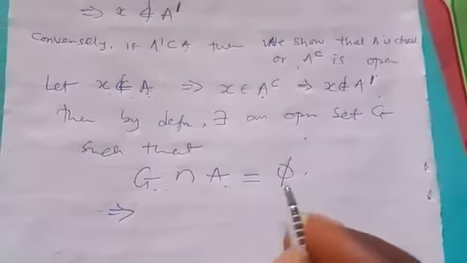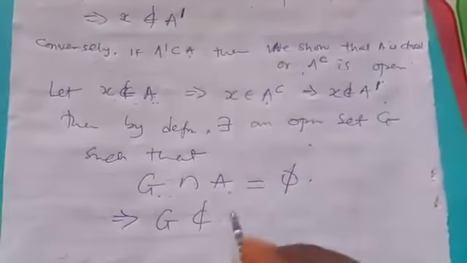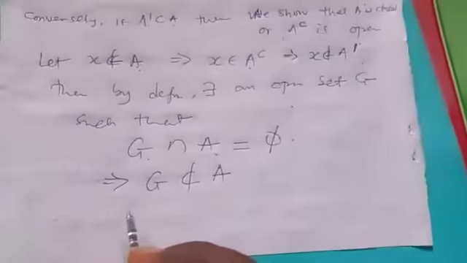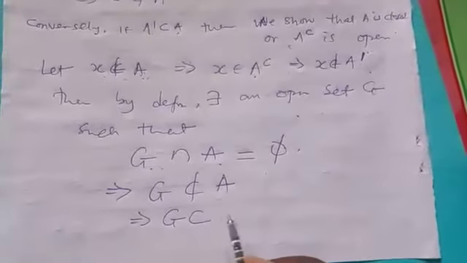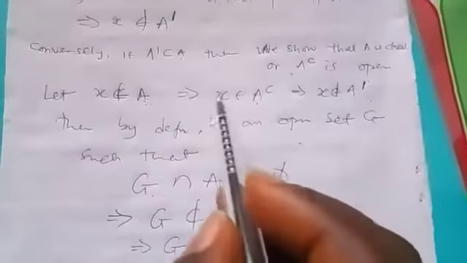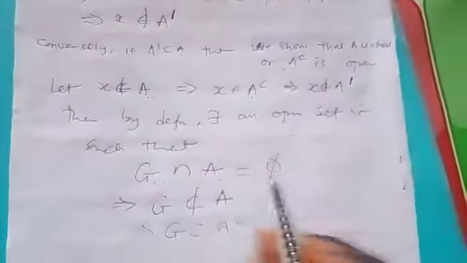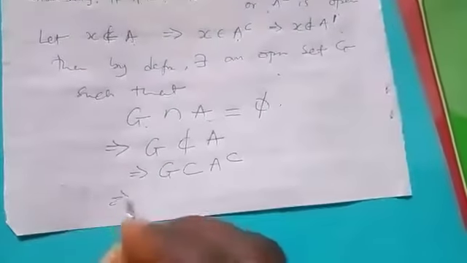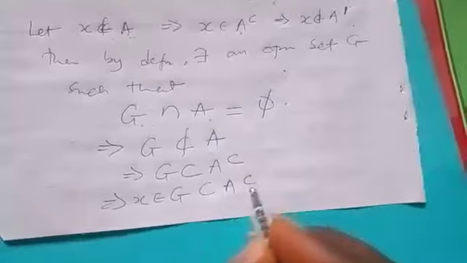Now if we have this, it simply means that G is not a subset of A. And if G is not a subset of A, it simply means G is a subset of A complement. And don't forget that an open set containing X, that is our definition. So this means S belongs to G, which is a subset of A complement.